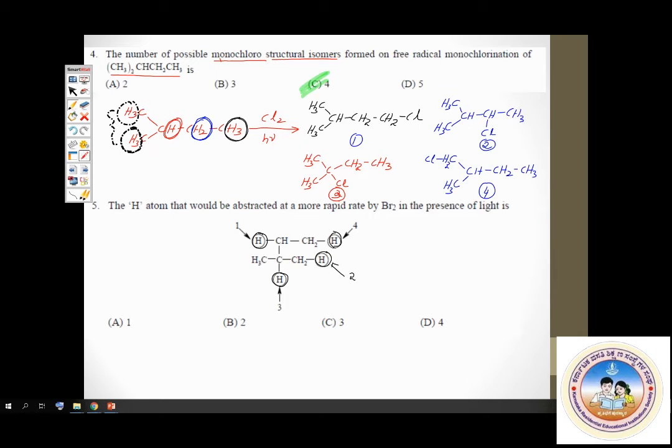Primary hydrogen. It's attached to CH2. It is part of CH3. CH3 hydrogens are primary. Okay, so that is option 4.